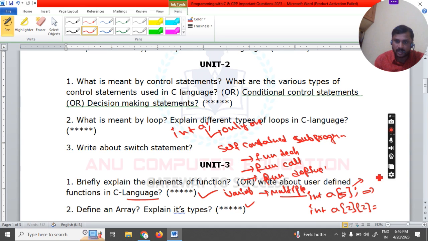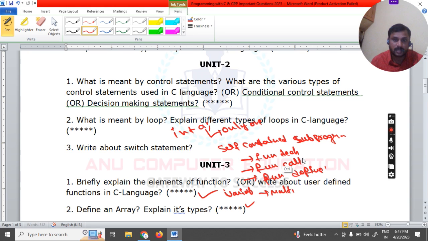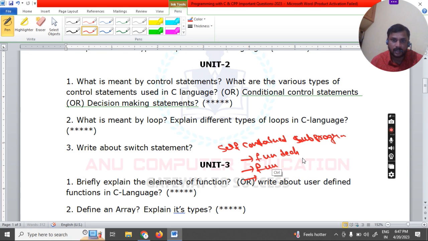When you go to the 1D array, only one row will be created. When you go to the concept of 2D array, 2 rows and 2 columns are created. Multi-dimensional means more than two pairs of subscripts. This is called a multi-dimensional array. Arrays may also be numeric arrays or character arrays; any type of array you can create. For example, int a[5] means you can store only integer values. If you want to create a character array, you can write char.